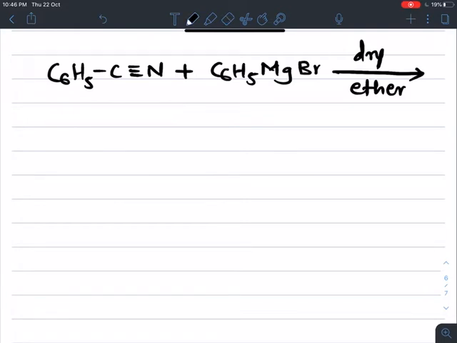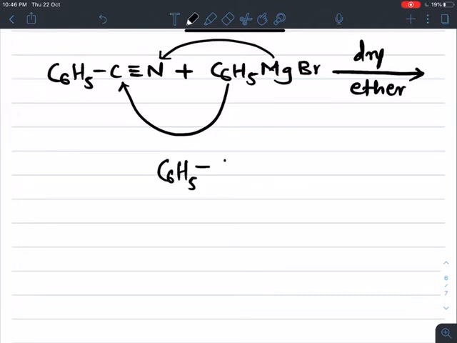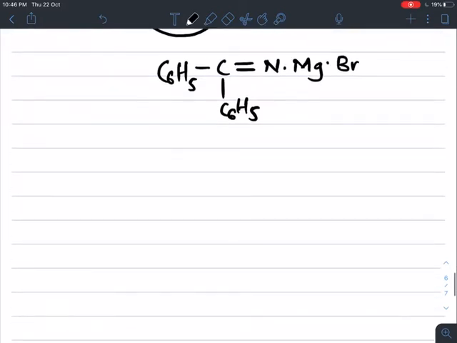The phenyl group is added to this carbon and MgBr is added to nitrogen, and we get the intermediate product, C6H5, with the triple bond converted into a double bond, NMgBr, which is highly reactive and unstable and further undergoes acid hydrolysis. So addition of water takes place. To balance this reaction, 2 molecules of water are required, or we can write H3O plus on the arrow.